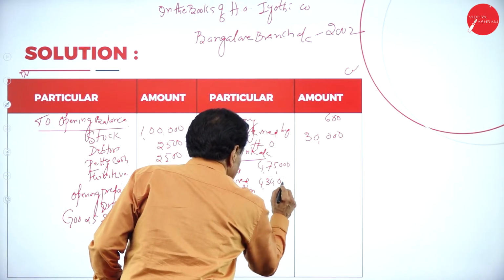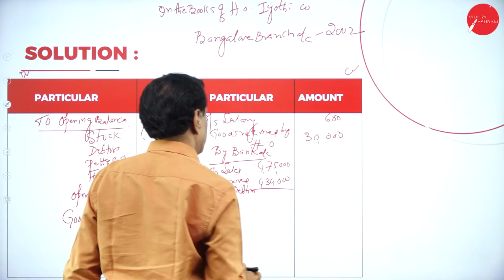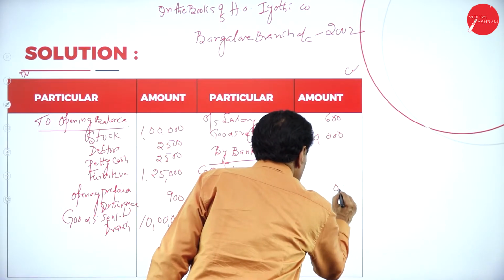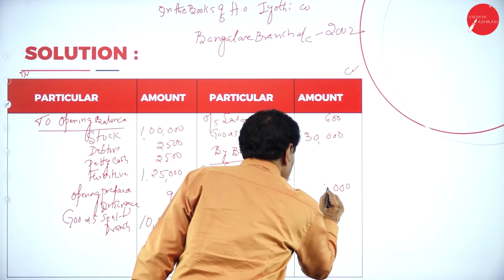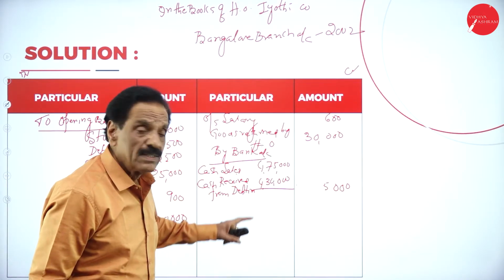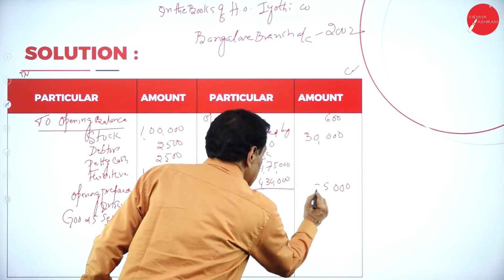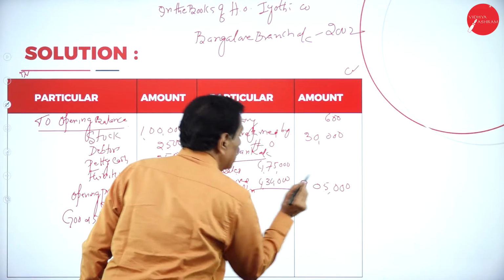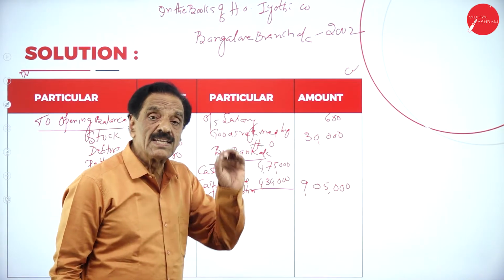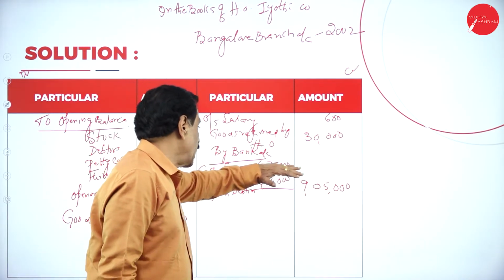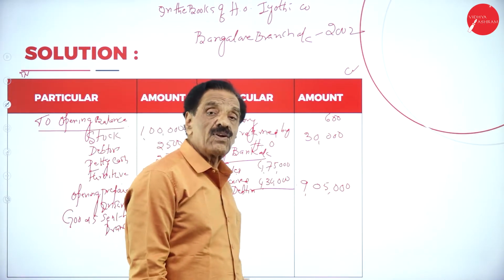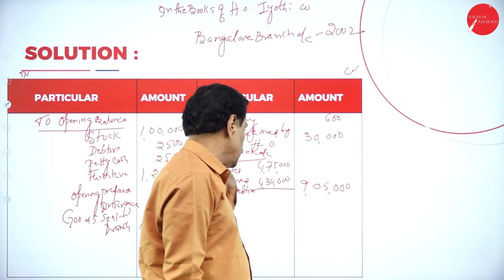Add the figures: 9,05,000. We are sending 9,05,000. 4,75,000 cash sale. 4,30,000 is the cash received from the debtor.